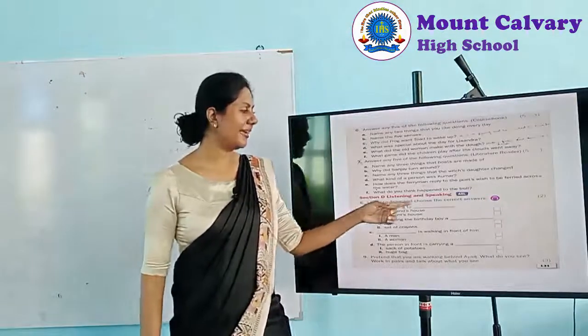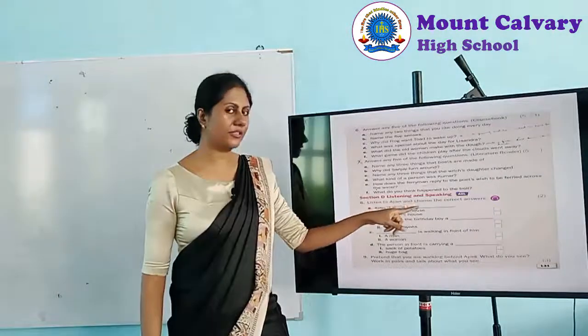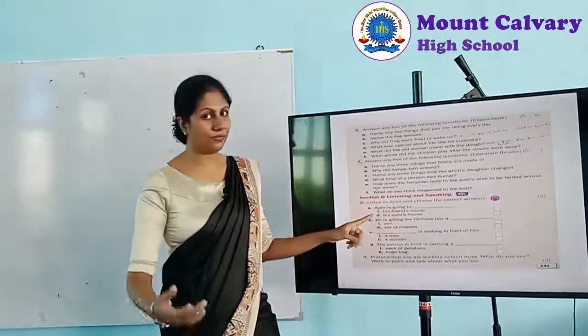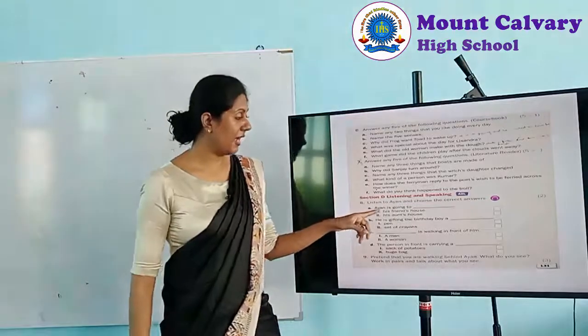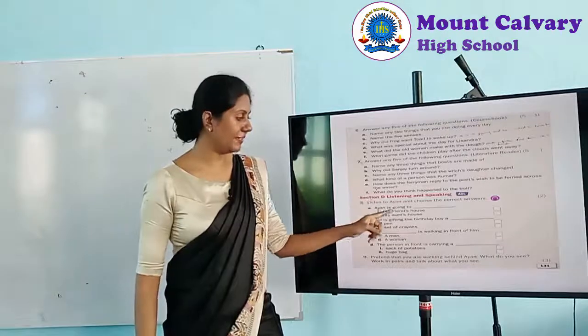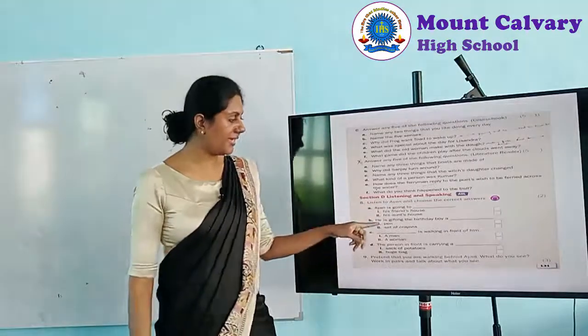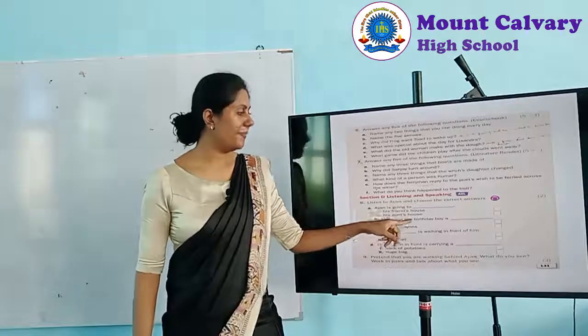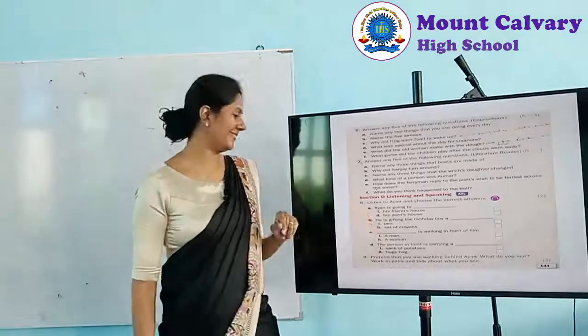Listen to Ayan and choose the correct answers. Ayan is going to, what is the correct answer? Now once I have read it, you have to fill it. Ayan is going to his friend's house, his aunt's house. What is the correct one? He is gifting the birthday boy a pen or set of crayons.